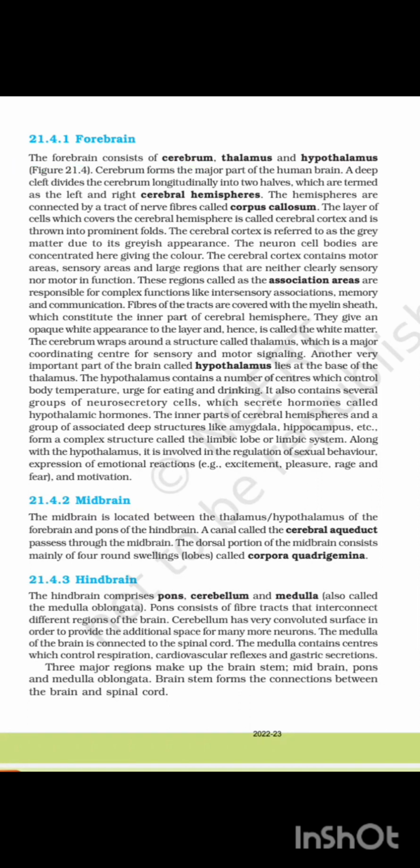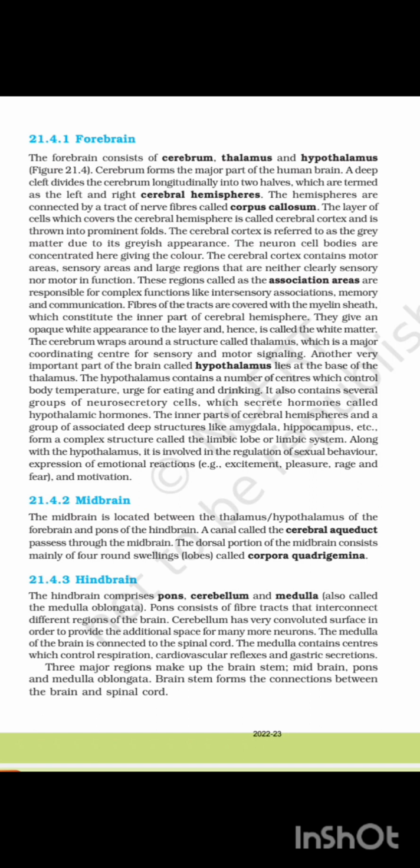21.4.1 Forebrain. The forebrain consists of cerebrum, thalamus and hypothalamus. Cerebrum forms the major part of the human brain. A deep cleft divides the cerebrum longitudinally into two halves, which are termed the left and right cerebral hemisphere. The hemispheres are connected by a tract of nerve fibers called corpus callosum. The layer of cells which covers the cerebral hemisphere is called cerebral cortex and is thrown into prominent folds. The cerebral cortex is referred to as the gray matter due to its grayish appearance.